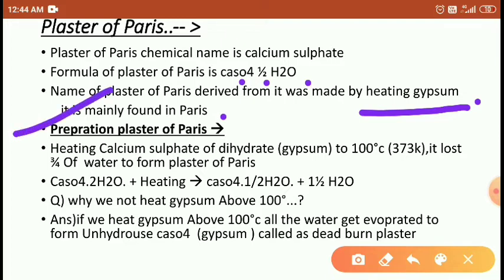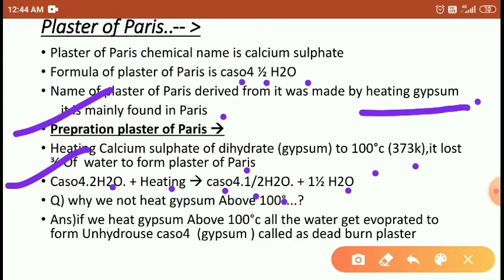Preparation: heating calcium sulfate dihydrate to 100 degrees Celsius or 373 Kelvin, it loses water molecules to form plaster of Paris. If you are heating any salt at 100 degrees Celsius, then what happens, students? The elimination of water forms the plaster of Paris. Reaction here: calcium sulfate 2H2O on heating forms calcium sulfate half water, and 1.5 H2O is evaporated.